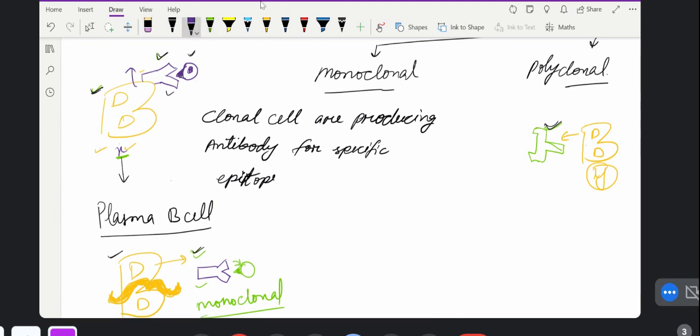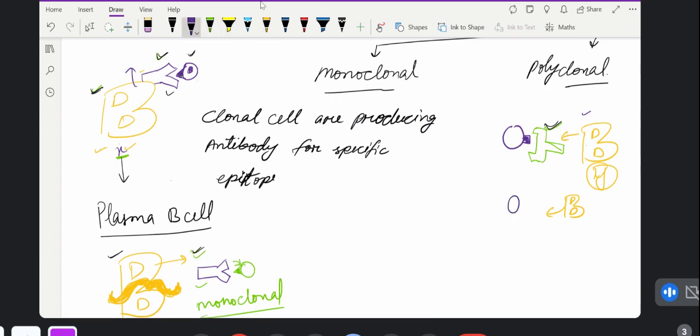If you see, this is the B cell. It has the antigen. It can form the antibody against this also. Now the other B cells will recognize a different type of antigen.